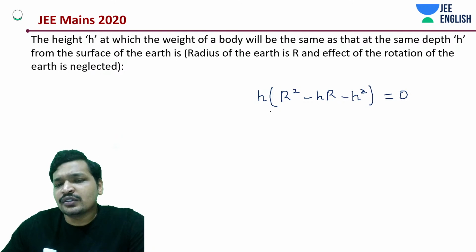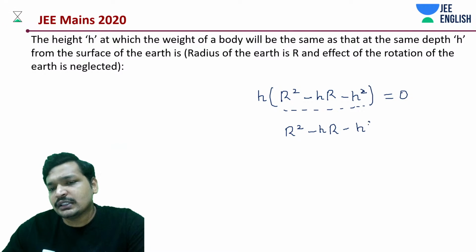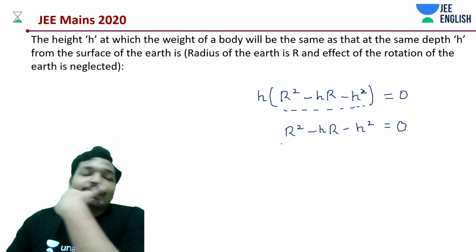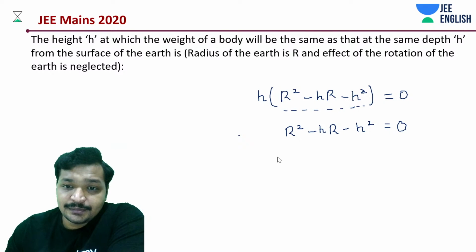Okay, h is not equal to 0, we know that, but that means this term is equal to 0. So r square minus hr minus h square is equal to 0, which implies you can take it to be something like this.